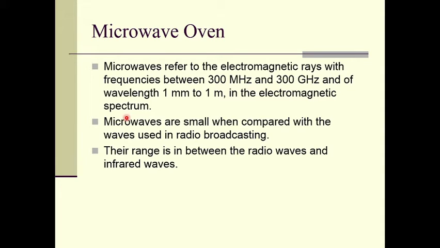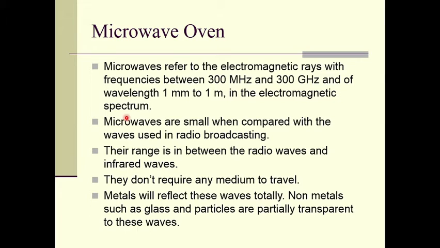Their range is in between the radio waves and infrared waves. They don't require any medium to travel, right? Microwaves, like any electromagnetic radiation, don't need any medium to travel, and metals will reflect these waves totally. Non-metals such as glass and other particles are partially transparent to these waves.